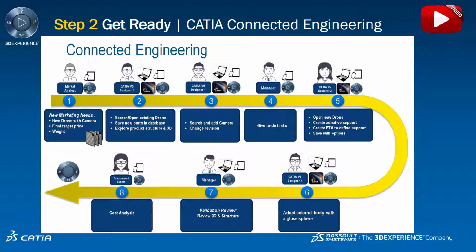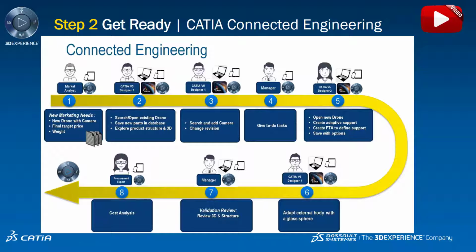So let's talk about the process we're going to illustrate in more detail. We'll show an 8-step process involving multiple roles. These people have different needs and skills. In step 1, the market analyst wants to explain some requirements and share some ideas. In step 2, the CATIA V5 designer starts to work on the 3D data. Respecting what the market analyst has explained, he begins with an existing design and shares this data with everyone.